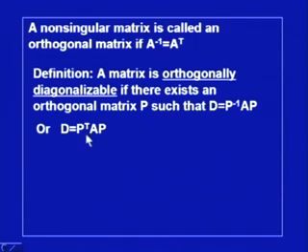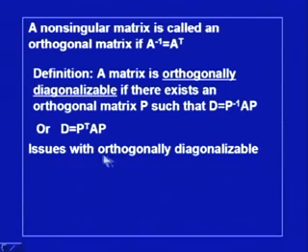So, we do not have to find out P inverse in that case. Finding transpose is simple as compared to finding inverse, so this is simpler than what we had earlier. This is the purpose of defining orthogonally diagonalizable matrices. So, we define a matrix to be orthogonally diagonalizable if we can have a matrix P such that D is equal to P transpose AP.